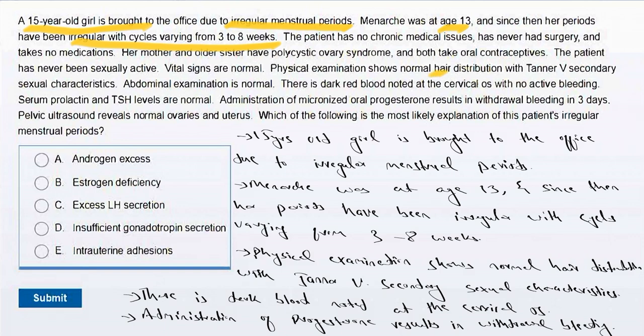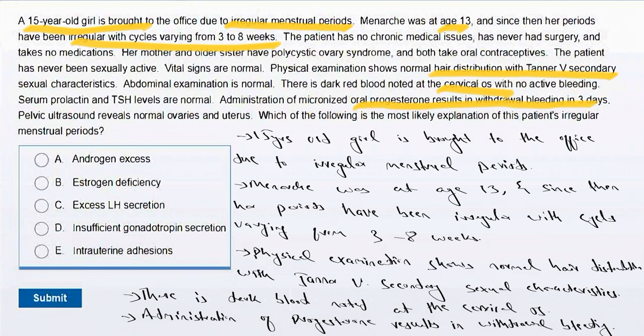The patient has never been sexually active, and vitals are normal. Physical examination shows normal hair distribution and Tanner stage 4-5 sexual characteristics. Abdominal examination is normal. There is dark red blood noted at the cervical os, with no active bleeding. Serum prolactin and TSH are normal. Administration of micronized oral progesterone results in withdrawal bleeding in 3 days. Pelvic ultrasound reveals normal ovaries and uterus.